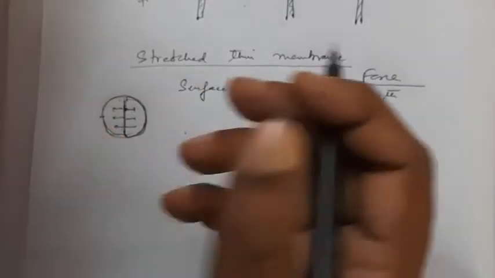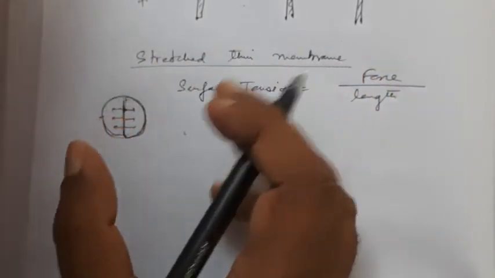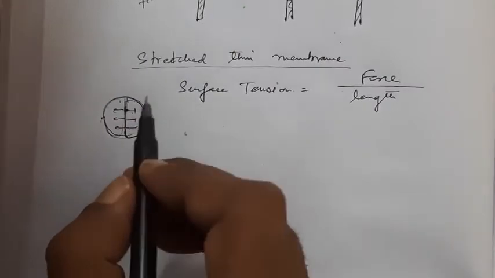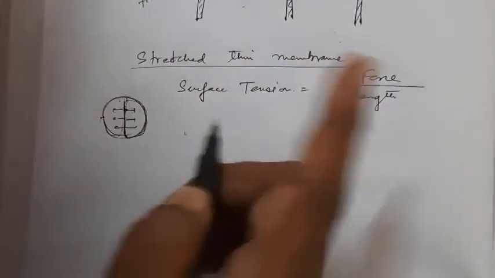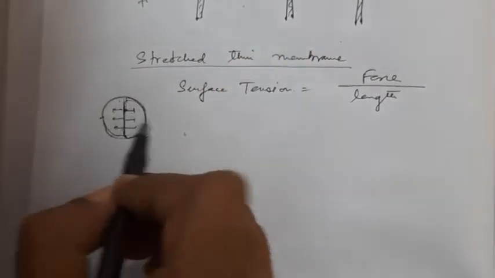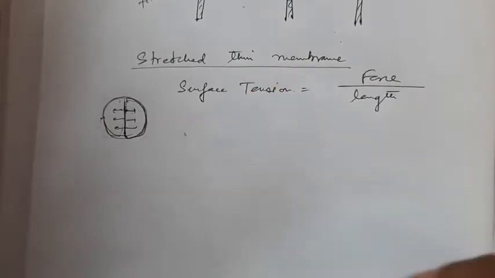Now the water surface exerts an equal pressure on both sides of the stick. So we can say that surface tension exerts an equal pressure on both sides of the stick, and the force will act at right angles to the stick. Force will be normal to the stick.